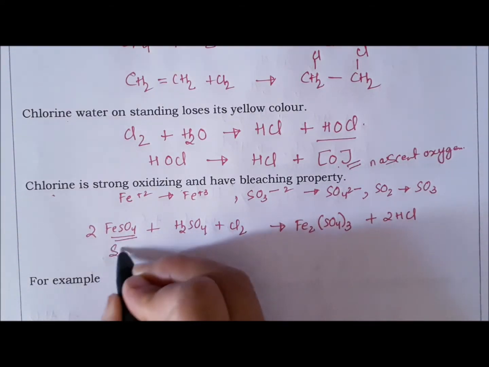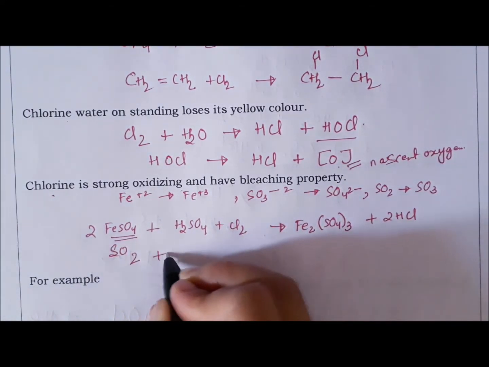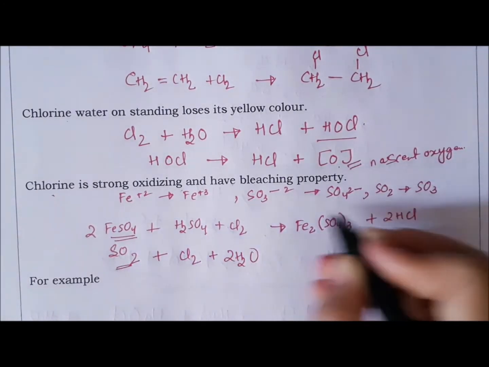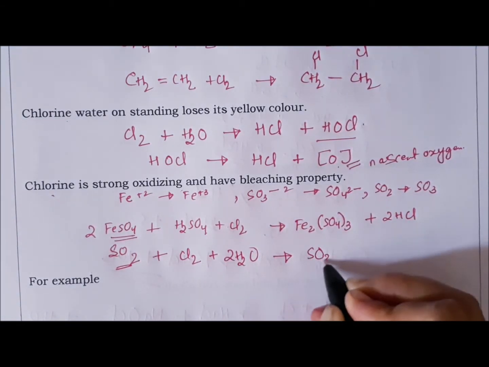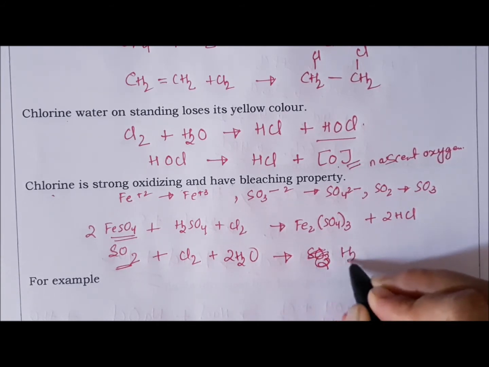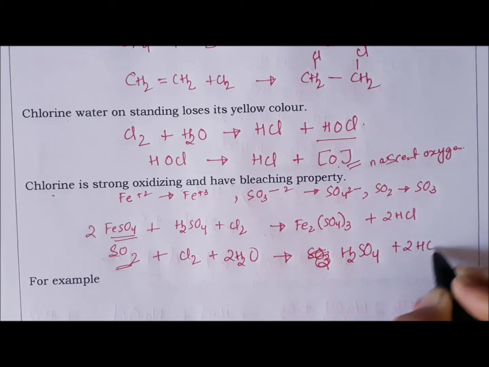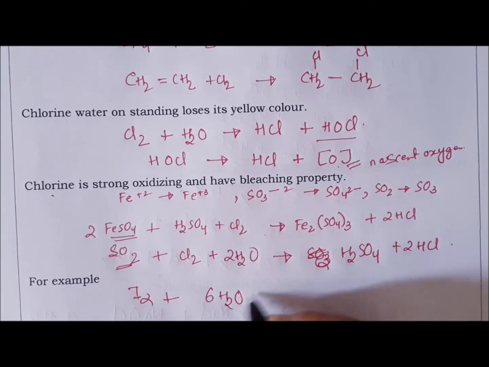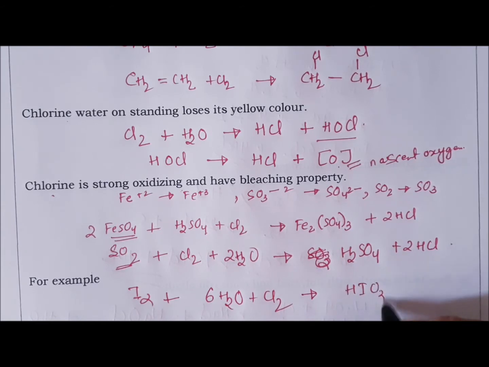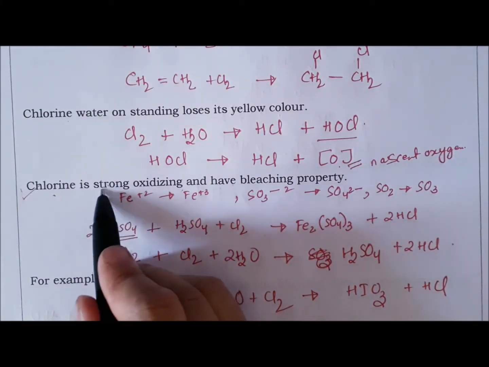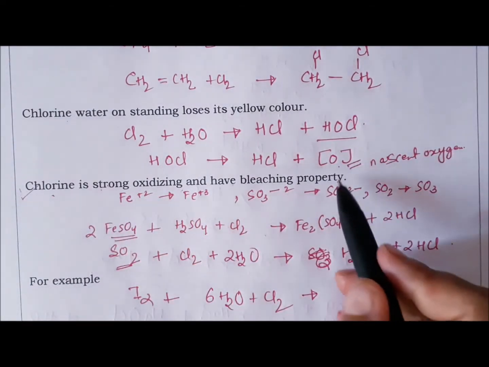Similarly, SO2, when it reacts with chlorine water, will oxidize to SO3, or here it will oxidize to sulfuric acid and HCl. Similarly, iodine is converted to iodate. So chlorine will oxidize iodine to iodate. That means chlorine is a strong oxidizing agent, and it is because of the production of this nascent oxygen.